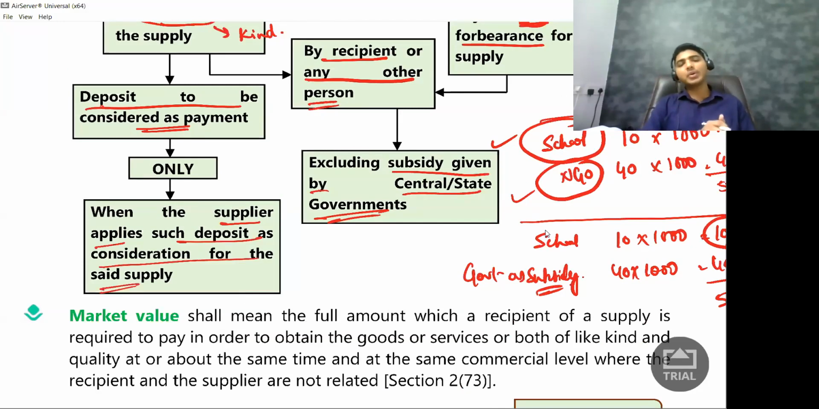So in the given case, what did I do? I applied the 3 lakh rupees towards the consideration, hence it becomes consideration. I apply the deposit towards my consideration, hence it becomes consideration. If I give him 2 lakh rupees back, that is not part of my consideration.